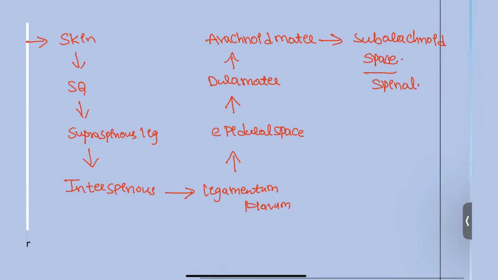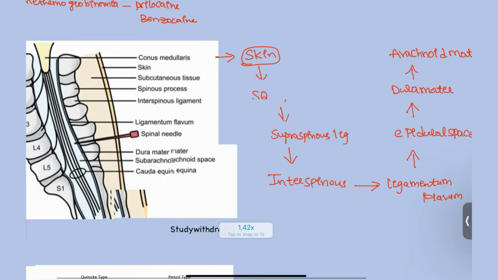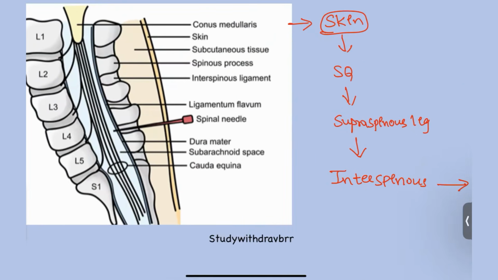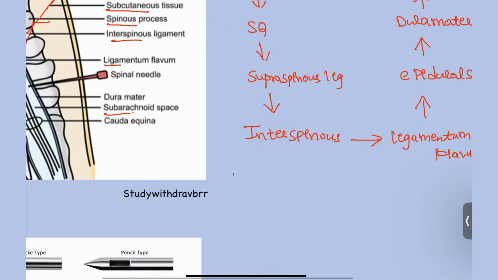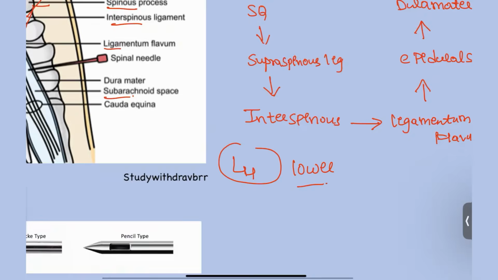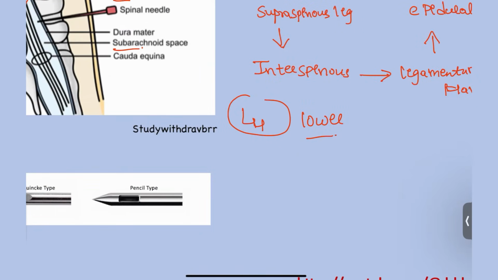This is for spinal anesthesia. See clearly again: first skin, then subcutaneous tissue and spinous processes. Right? This is the supraspinous ligament and interspinous ligament. Next, the ligamentum flavum, and then the dura mater, and again it is going to enter into the subarachnoid space. And where is the best place to do this? At L4, or lower than L4. This is the exact position that you are going to use.